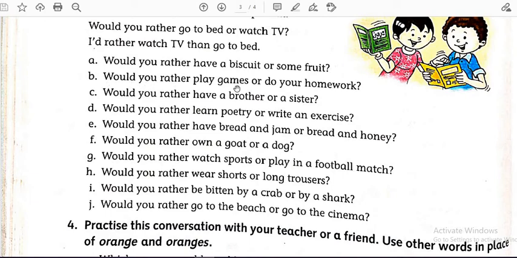Would you rather play games or do your homework? So what will be the answer? I would rather will be the same. Just now I have told you all. So I would rather do, then what will be the answer? Any guess? I think some of you can guess nicely. Okay, I will tell you.